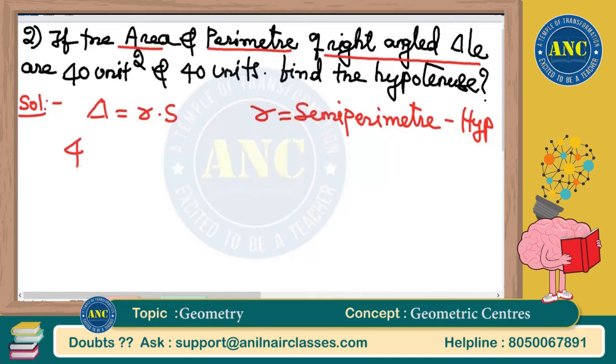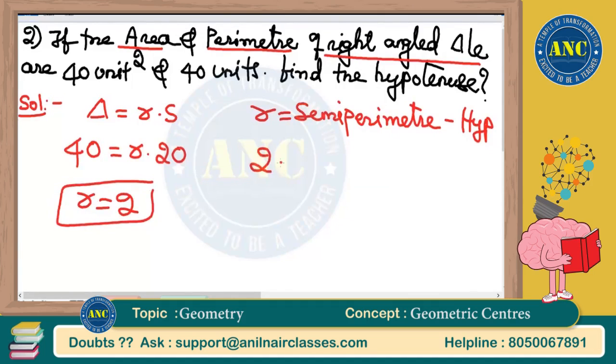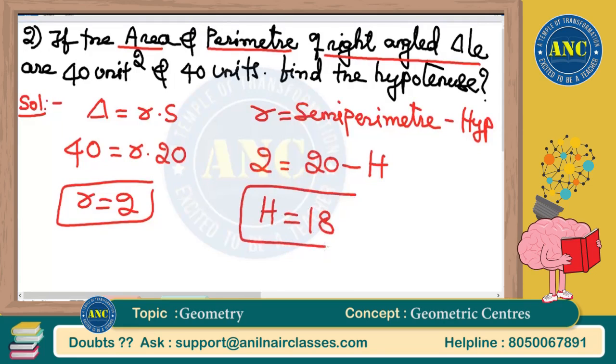Delta is nothing but 40. Total perimeter is 40, semi-perimeter is 20. r is nothing but 2. So 20 minus hypotenuse is 2, hypotenuse is 20 minus 2, 18. Very beautiful question which makes us understand the concept of two questions.